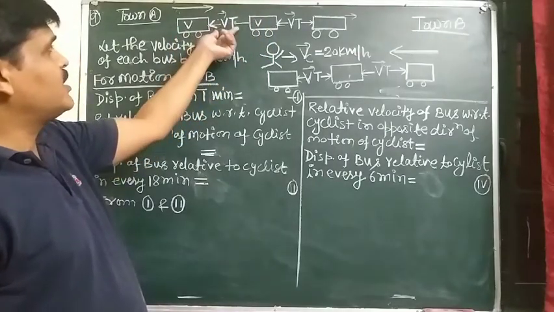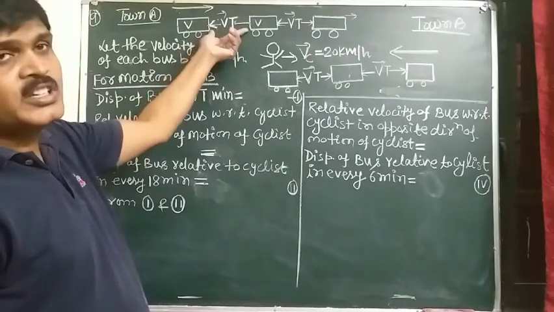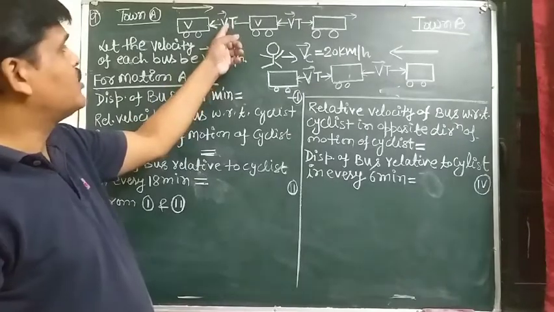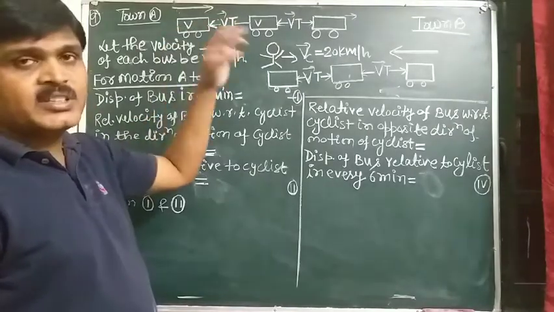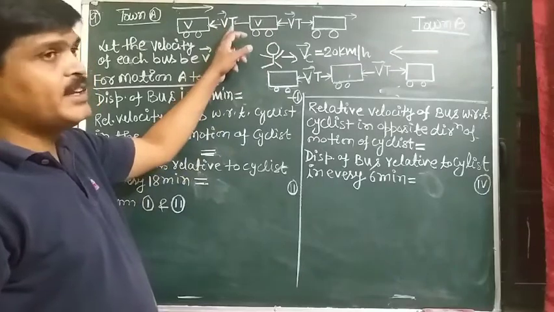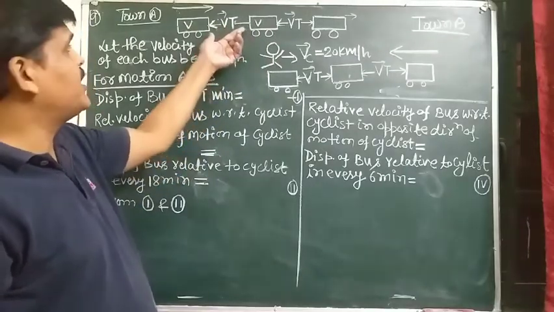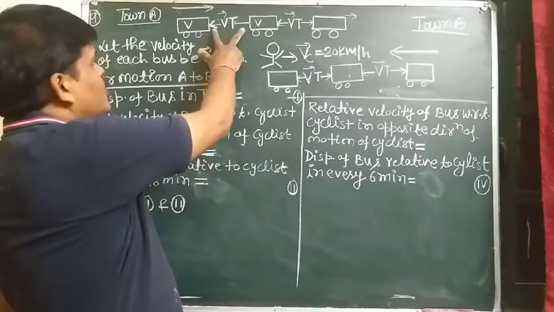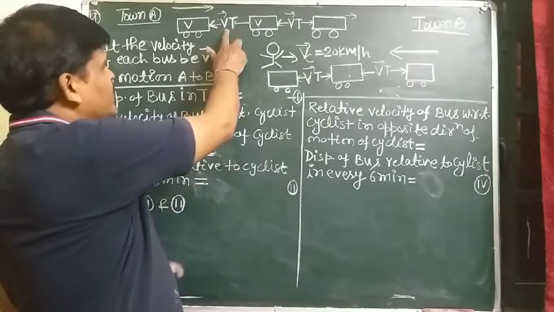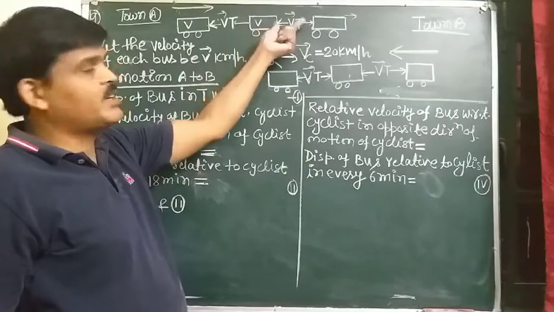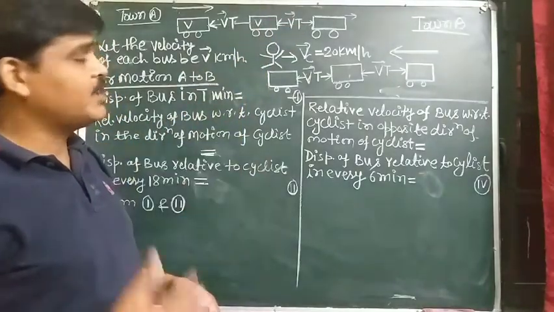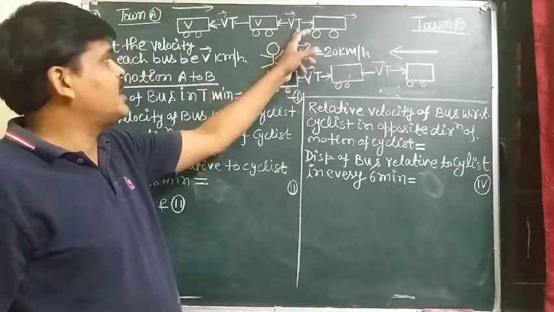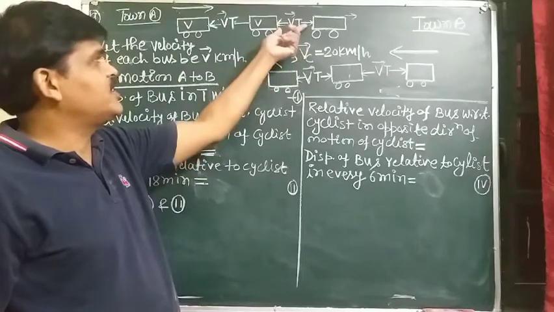The distance between two consecutive buses is v times T, because the velocity of each bus is the same, and in time T each bus travels a distance vT. Each bus moves with a constant velocity, so in T minutes it travels a distance vT.